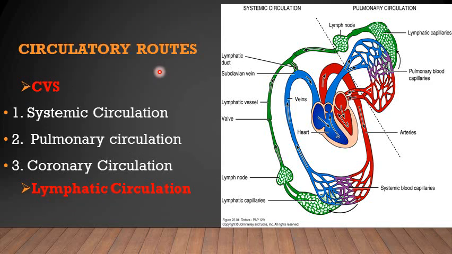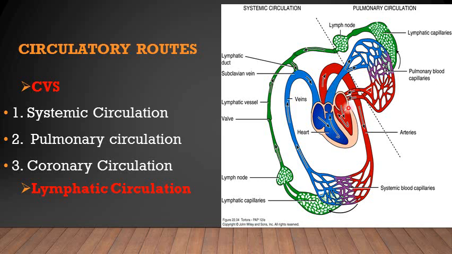Now here you must know that in the circulation there are certain circulatory routes. In the cardiovascular system, the circulatory routes you have identified, number one, is the systemic circulation, which I am saying again and again. What is the systemic circulation?